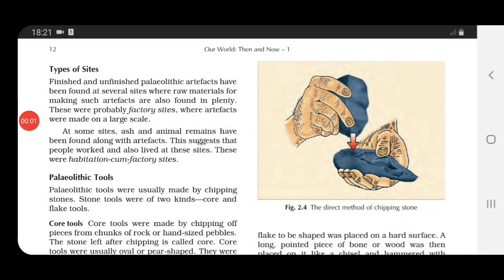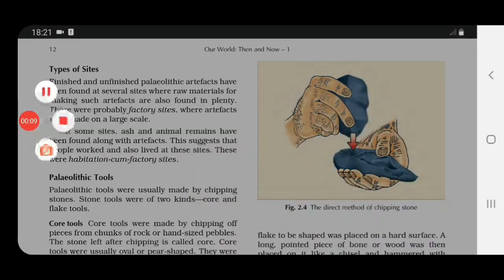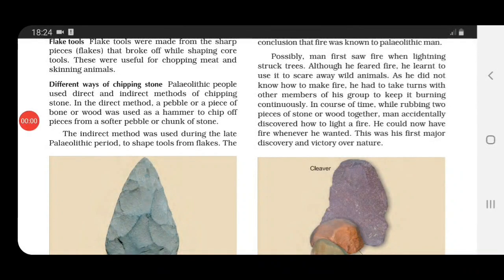See here, they have given you a picture in which they have shown the direct method of chipping stone. Did you all see? Now talking about the indirect method of chipping stone, children, this method was used during the late Paleolithic period to shape the tools from flakes.